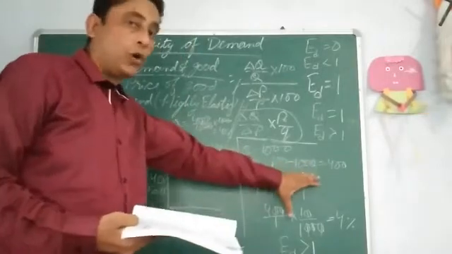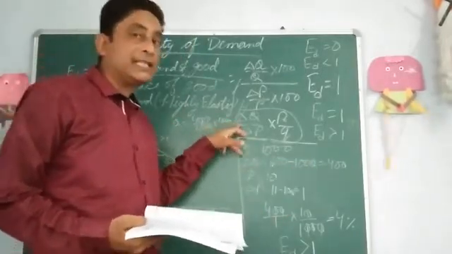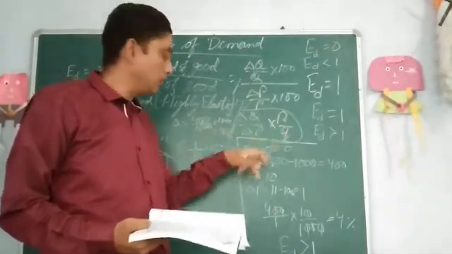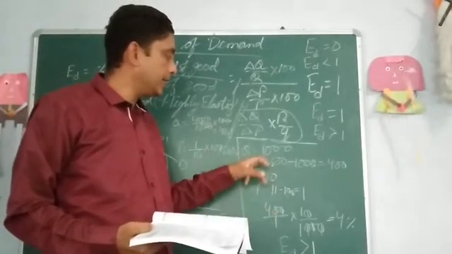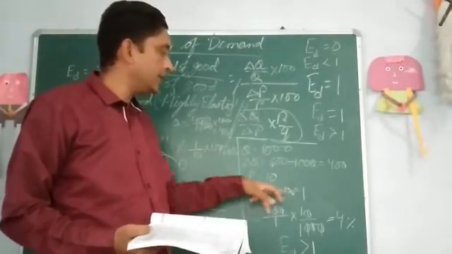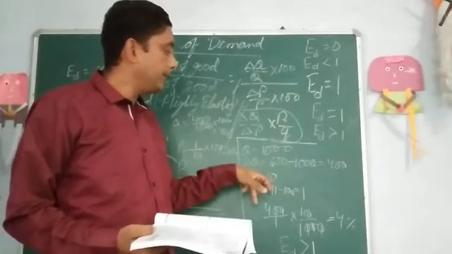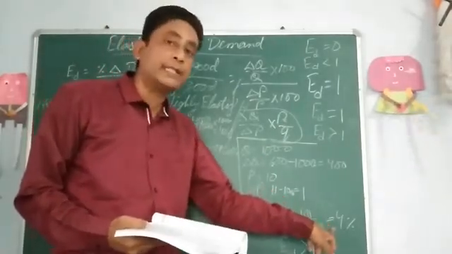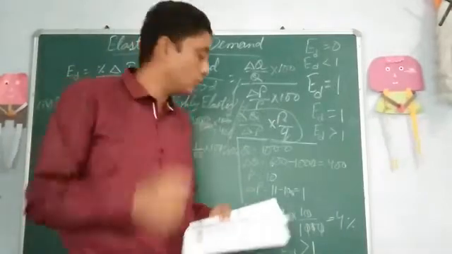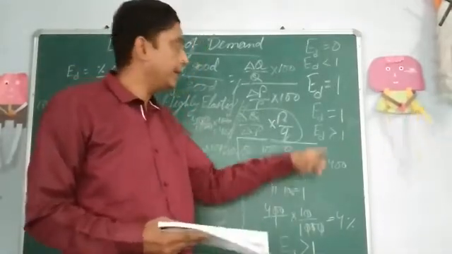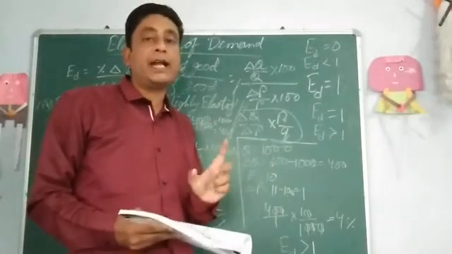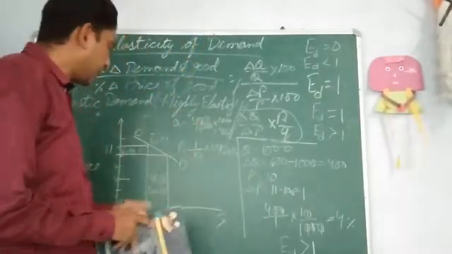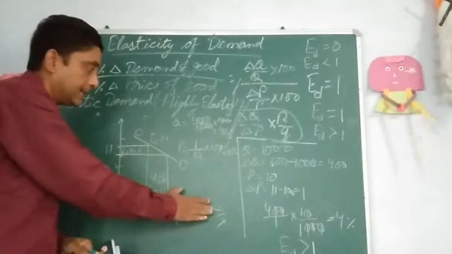When you put this into the elasticity of demand formula, that is change in Q by change in P into P by Q, it will come here: 400 change in Q, by 1 change in P, into P by Q. P is 10 and Q is 1000. When you solve it, it will come as 4, which is greater than 1. So ED is greater than 1. Elasticity of demand is greater than 1, which is highly elastic. So elastic demand. Now the graph will be made like this.